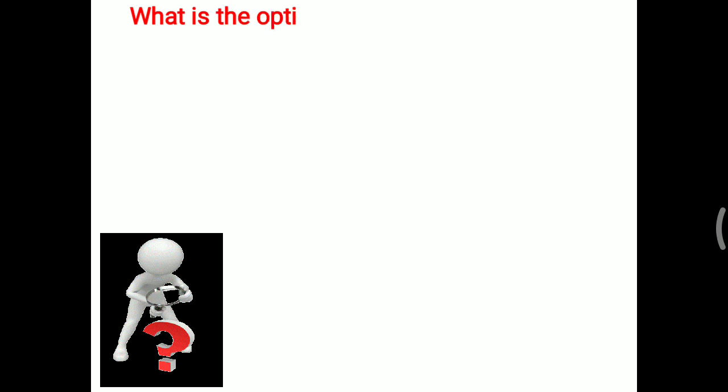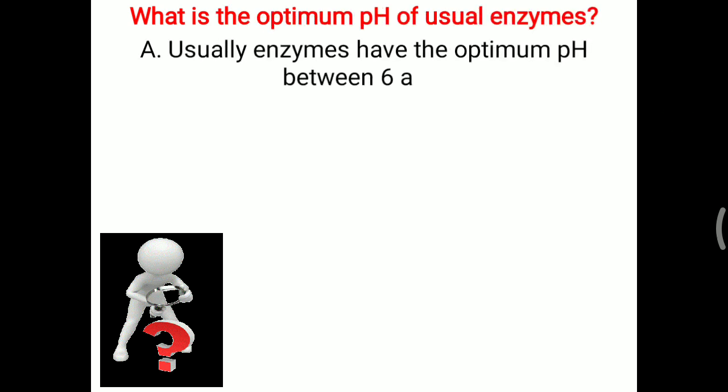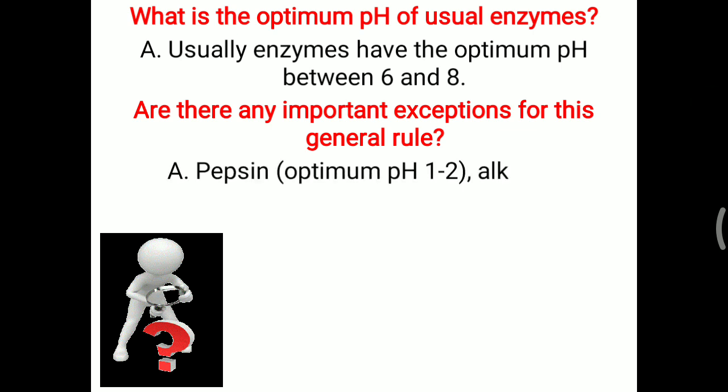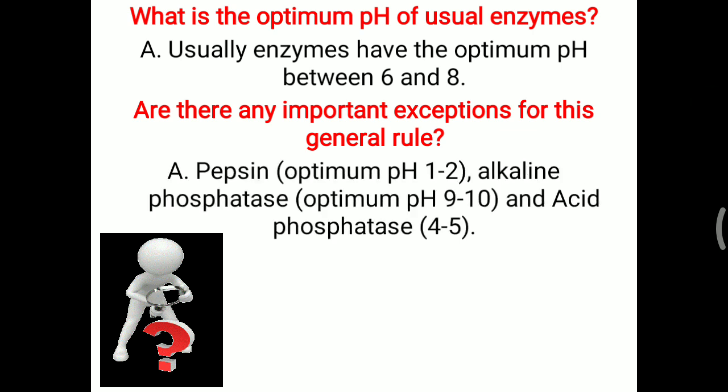Further Viva question: what is the optimum pH for usual enzymes? Usually enzymes have an optimum pH between 6 and 8. Are there any important exceptions to this general rule? You have to remember pepsin. It is an important enzyme present in the stomach. Pepsin is generated from pepsinogen, and for the activity of pepsin the optimum pH needed is around 1 to 2, that is acidic.